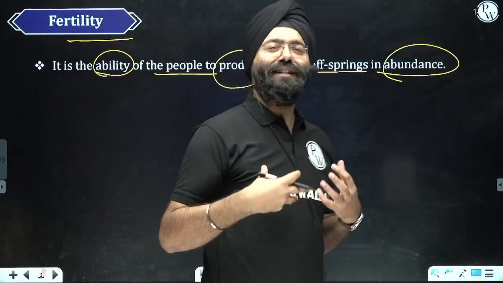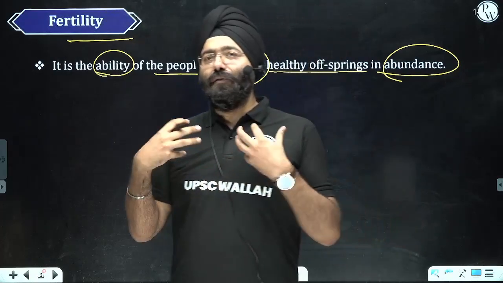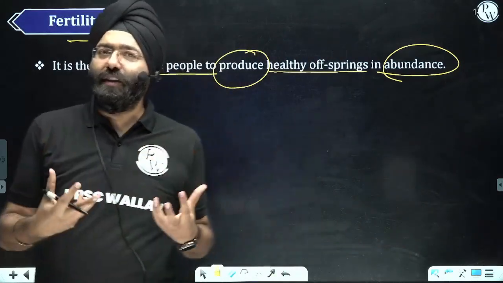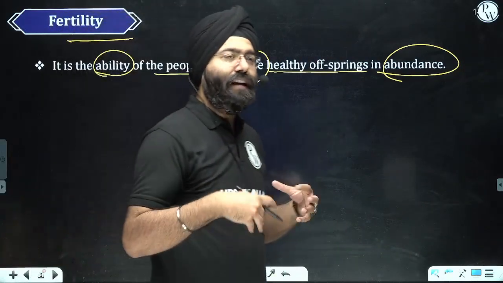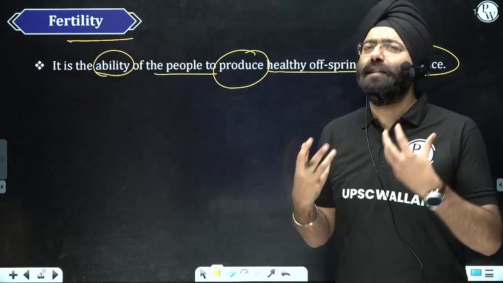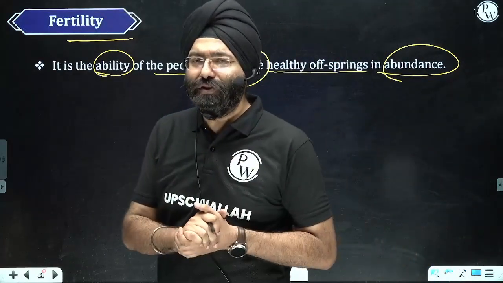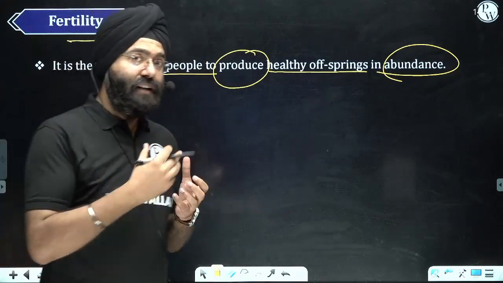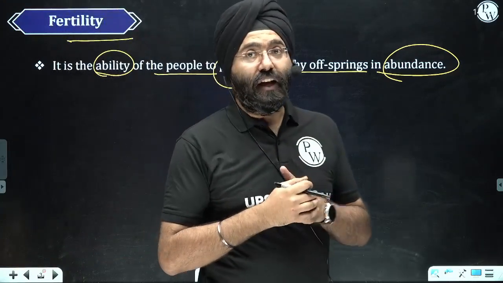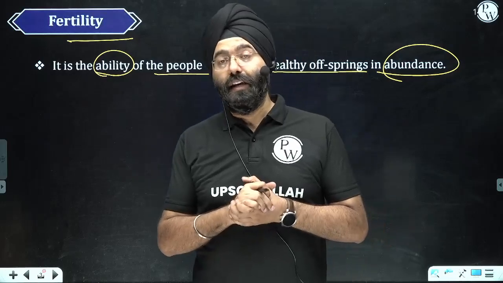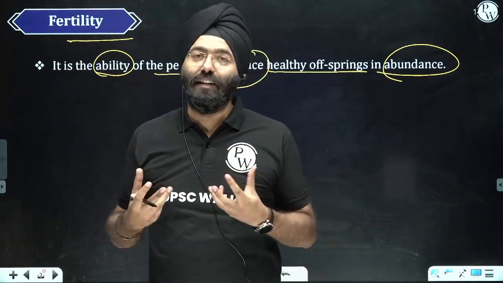That means if a particular person, a woman, is producing a lot of children, that in simple words can be said as fertility. That means ability to produce a lot of children. But that is from a layman's perspective. And if you're writing your anthropology optional, then this definition does not work to that extent.